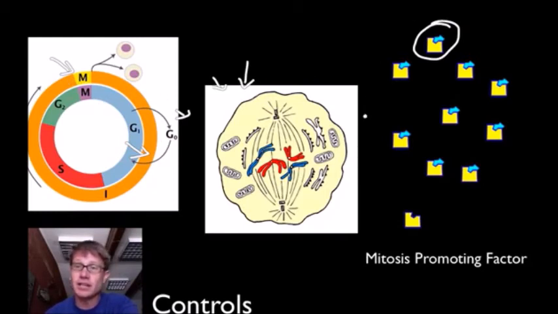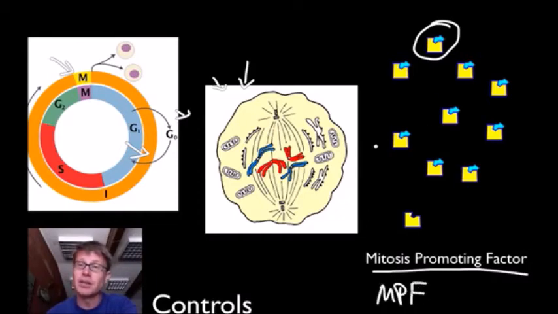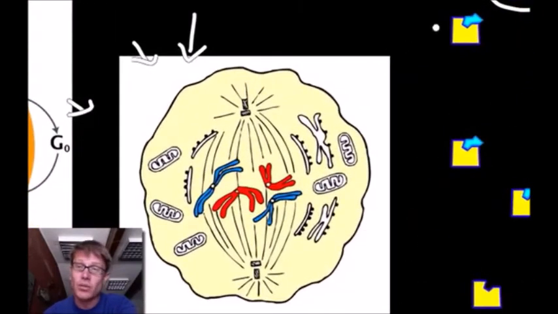And so what these cyclin-dependent kinases do is they act on the cell itself. They are a specific type of CDK called the mitosis promoting factor, or MPF. And when it builds up enough of these cyclin-dependent kinases, they're actually going to work on the cell. So one thing they'll do is break apart the nucleus.